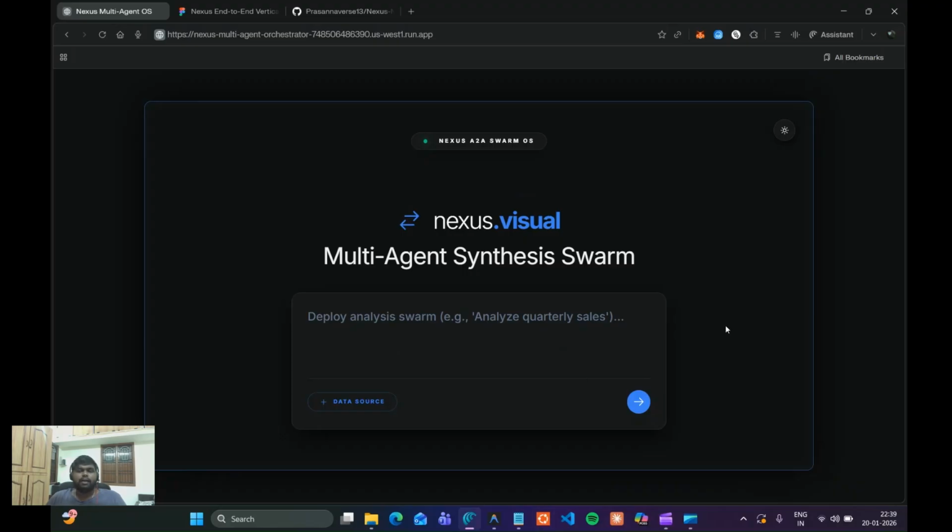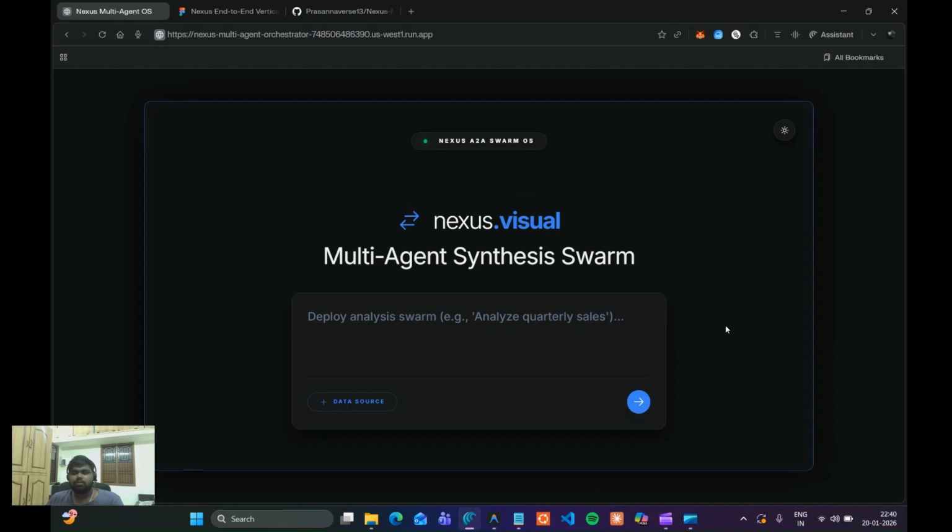Hi, I'm Prasannaram. This is Nexus, a production grade multi agent orchestrator aimed at solving complex and ambiguous business tasks. I specifically chose this multi agent task solver challenge because it solves fundamental problems in AI engineering, like context saturation, where a simple massive prompt often drifts in isolation.